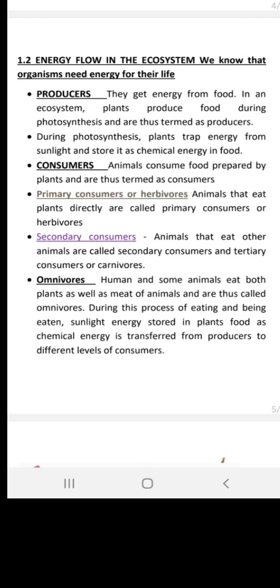That is how we can say that energy is trapped by the producers, and then through producers that amount of energy is delivered to primary, then secondary, and then tertiary consumers. In this way, energy moves through a certain cycle from producers to the consumers.